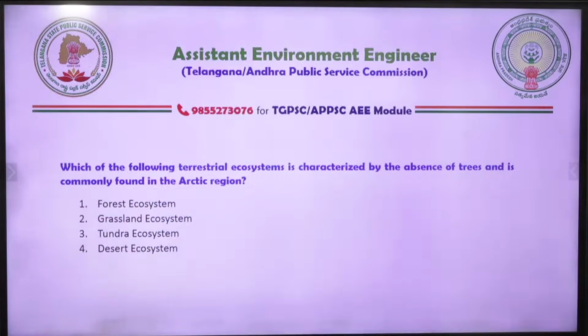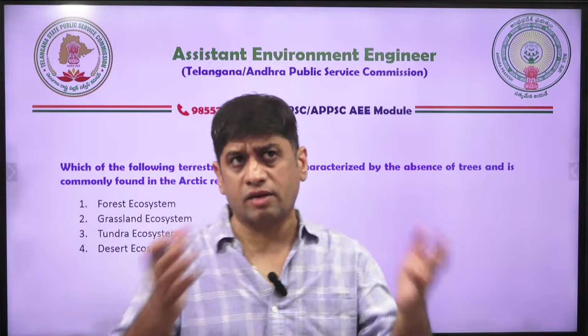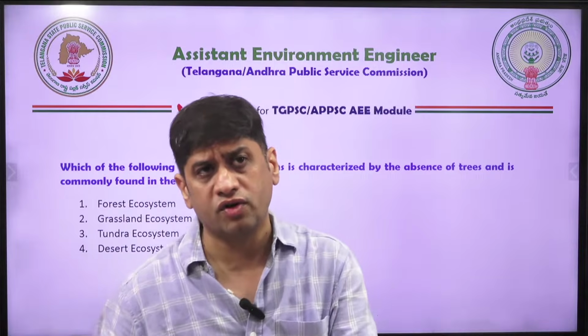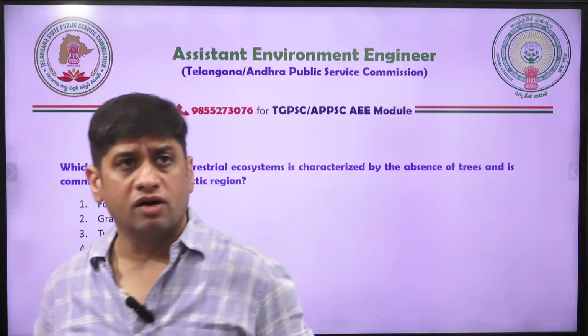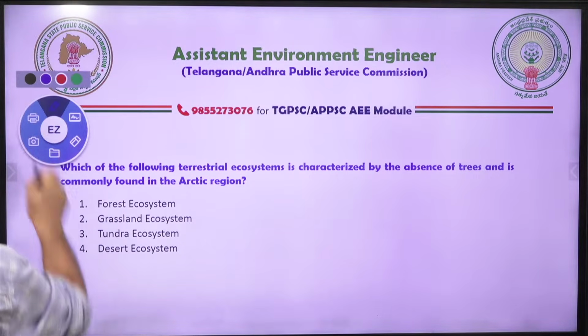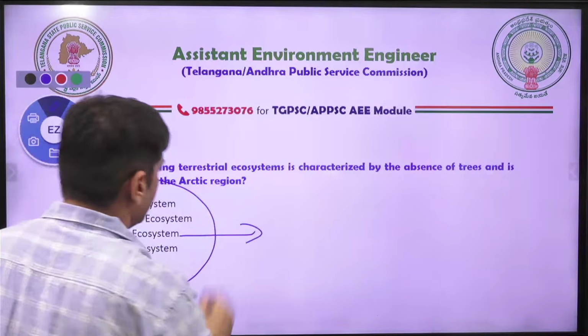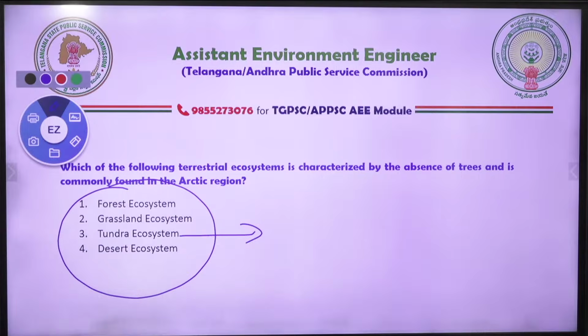Okay, so let's go next, friends. Next question: which of the following terrestrial ecosystems is characterized by absence of trees and is commonly found in the Arctic region? The purpose of this class is that I'll give you a lot of questions and you will give answers to me. Next time, if you are doing good and answering the questions, I'll increase the number of questions, and my mentors will also increase it. These all are terrestrial ecosystems. Remember it. Yes, tundra is something which is in the Arctic region, upper Russia and all.